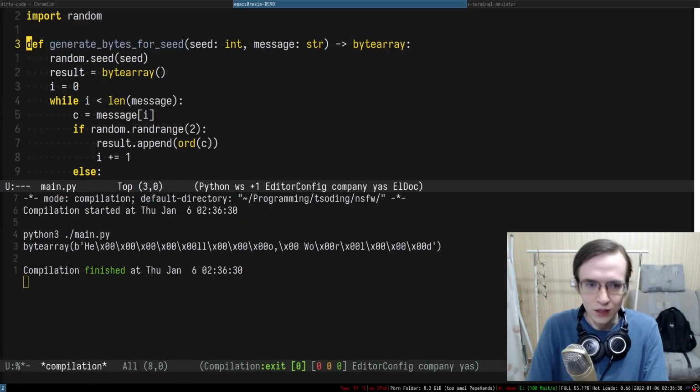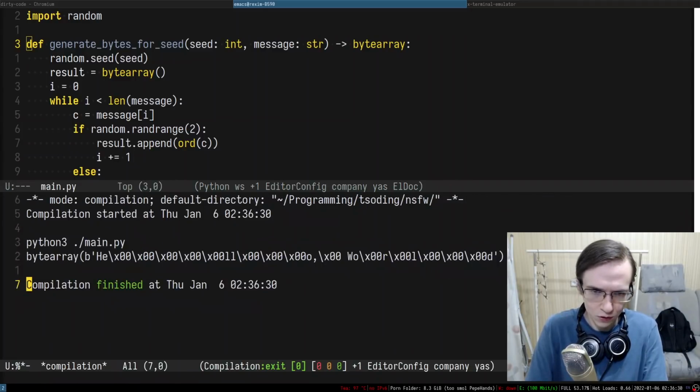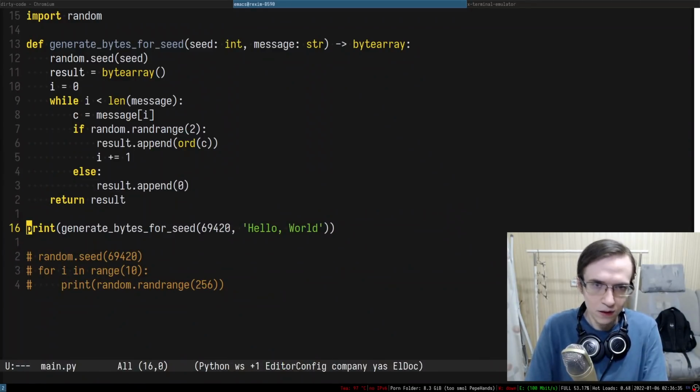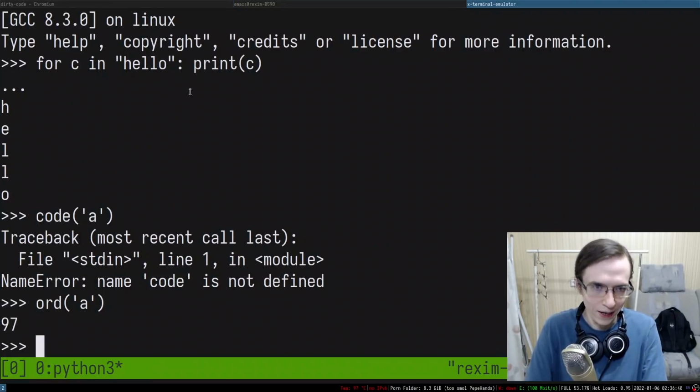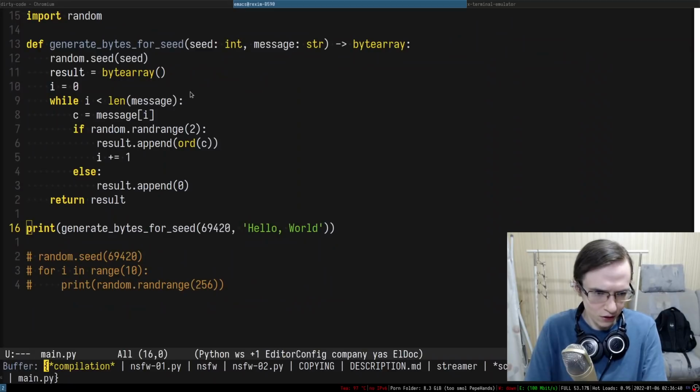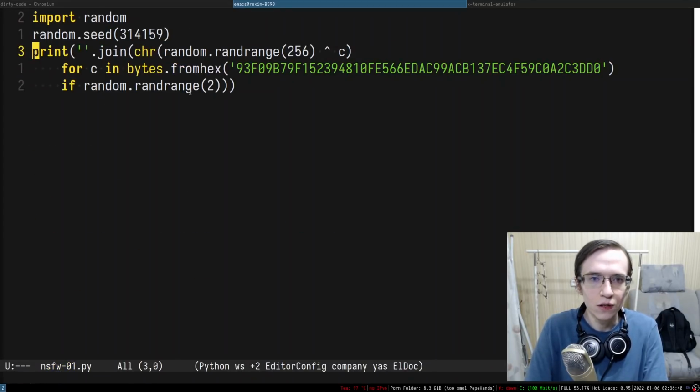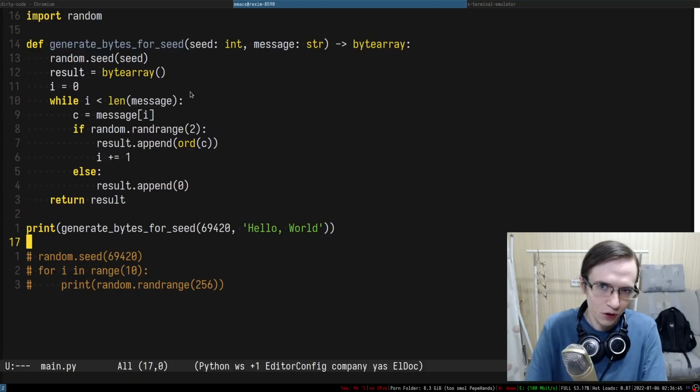So now here is the thing, and I wonder if we can turn this to hex. Because in the original thing in here, we have bytes from hex, so there should be something like bytes to hex, if you know what I mean.